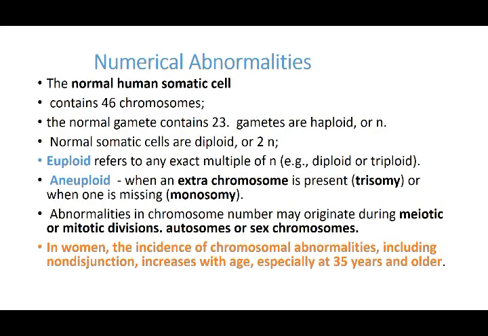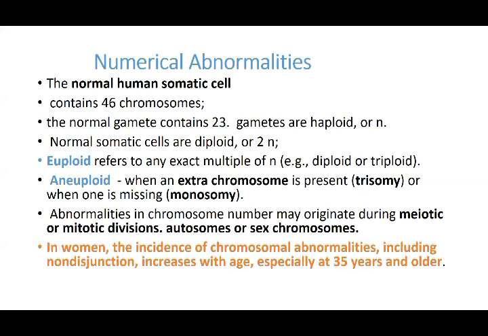There are numerical abnormalities. As we said, they can be number-wise or they can be structure-wise. In the numerical abnormalities, a normal human somatic cell contains 46 chromosomes. When they divide, gametes contain 23, and gametes are haploid, or we say they are N. The normal somatic cells are diploid, or they are 2N. That is how we represent it.